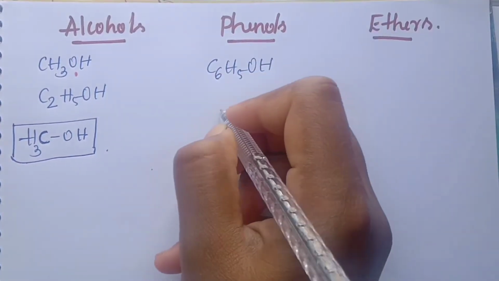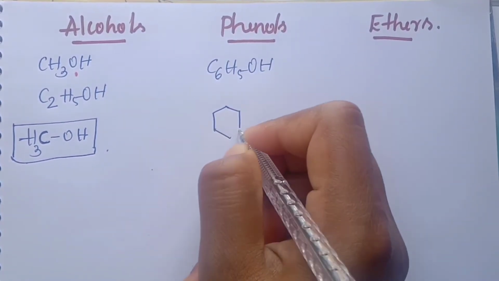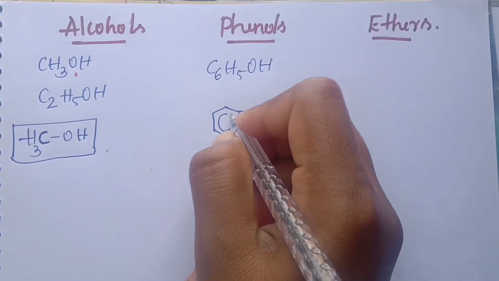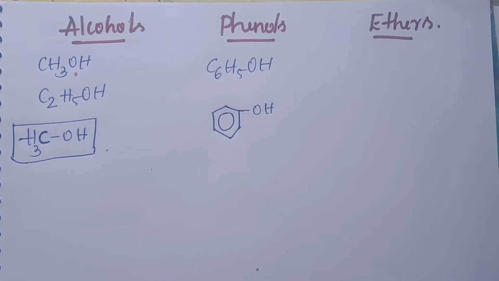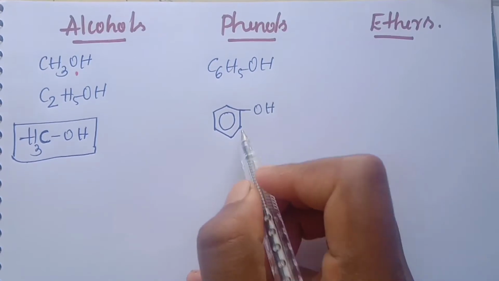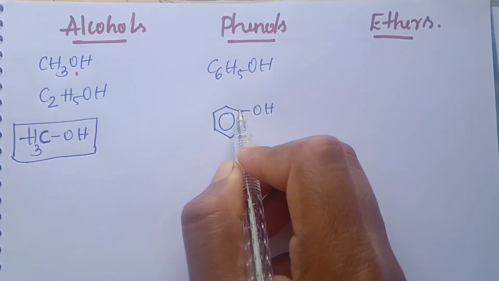C6H5OH. Here OH will be directly attached to the carbon atom of the aromatic ring. This is the aromatic ring, that is benzene. OH is attached to this carbon of the aromatic ring. This is phenol.